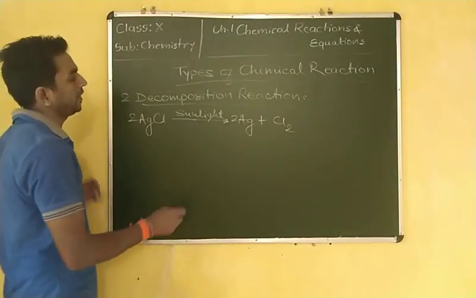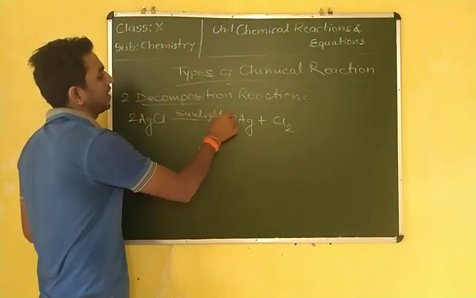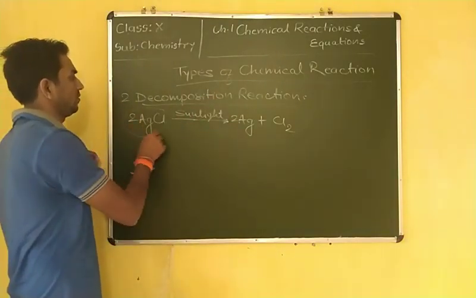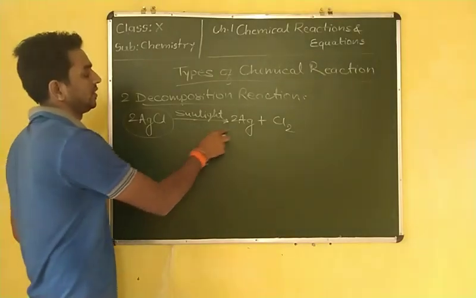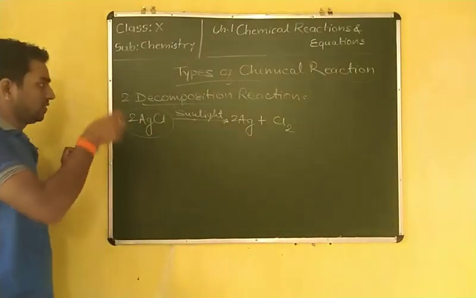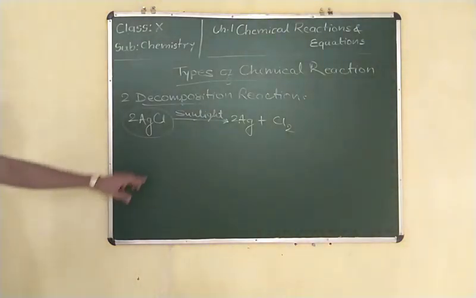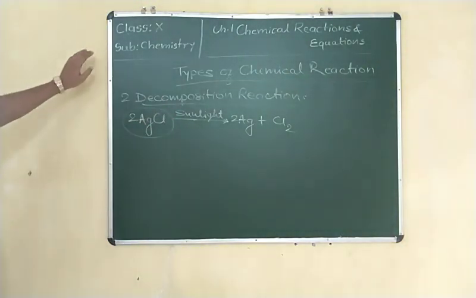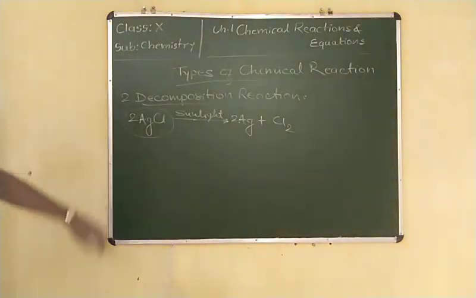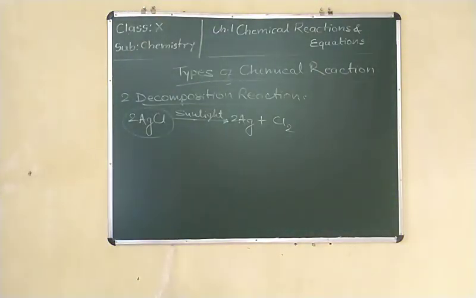Why is it known as photochemical decomposition? Because it proceeds in the presence of sunlight. So this silver chloride converts into silver in color. Clear? Next, some reactions also proceed in electricity.